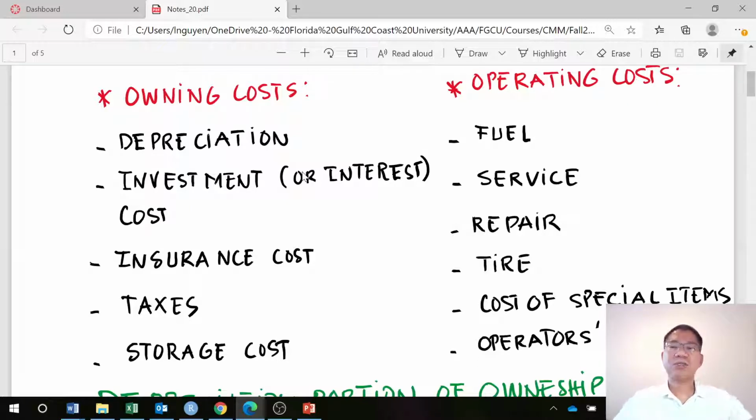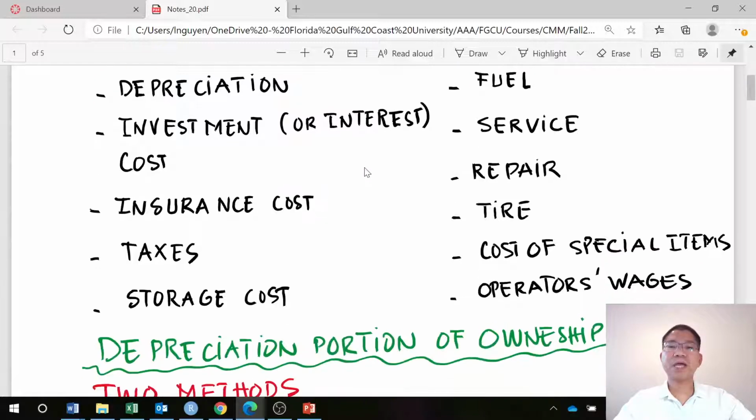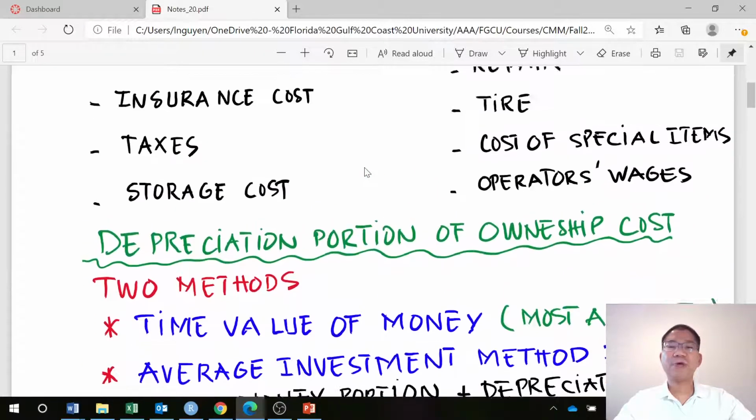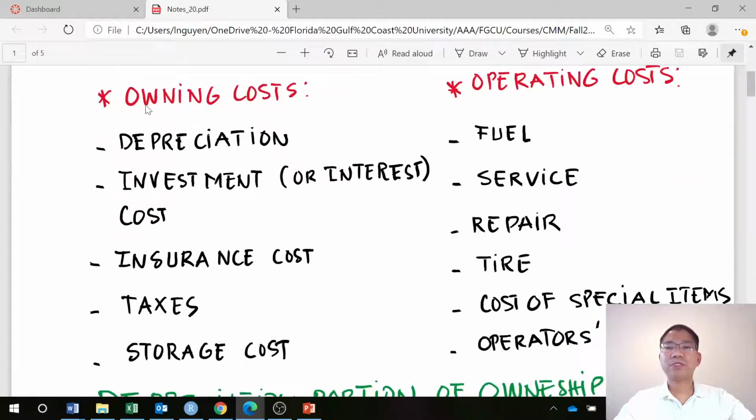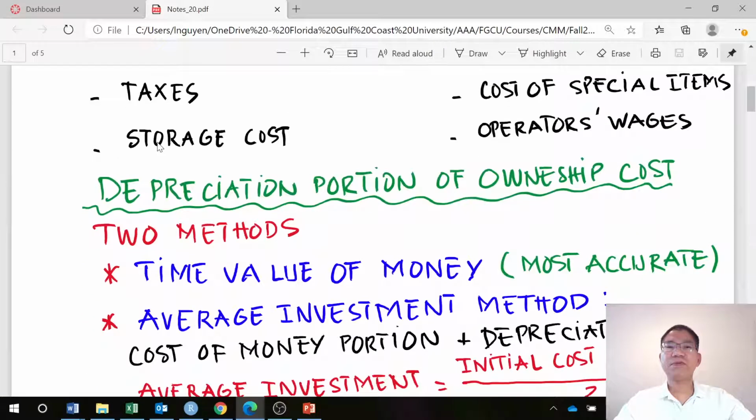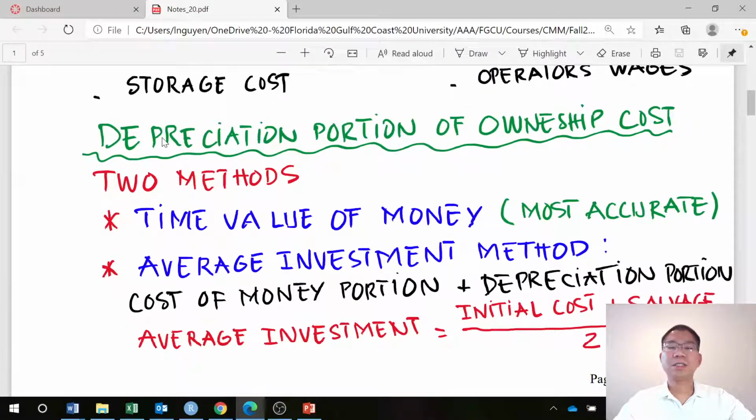So for today's lesson, we apply this concept to determine the owning cost in terms of the depreciation and investment, and then insurance, taxes, and storage costs. And we also determine the operating cost for the fuel, for the service, and for the repair costs for the equipment. And we use different tables, but before that, I just want to capture some depreciation costs involved in here.